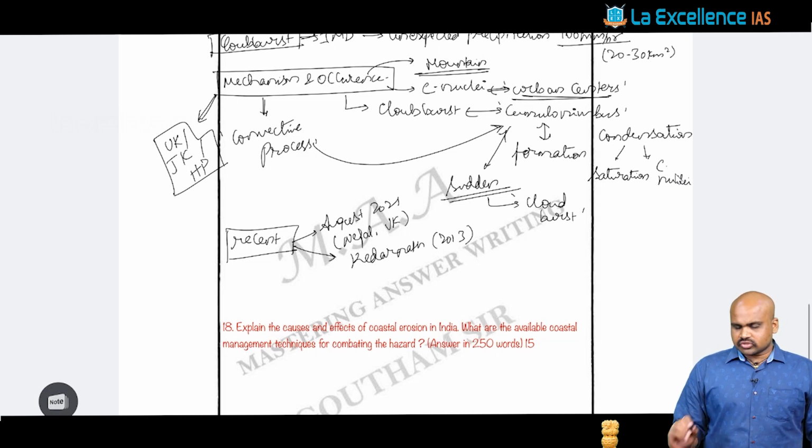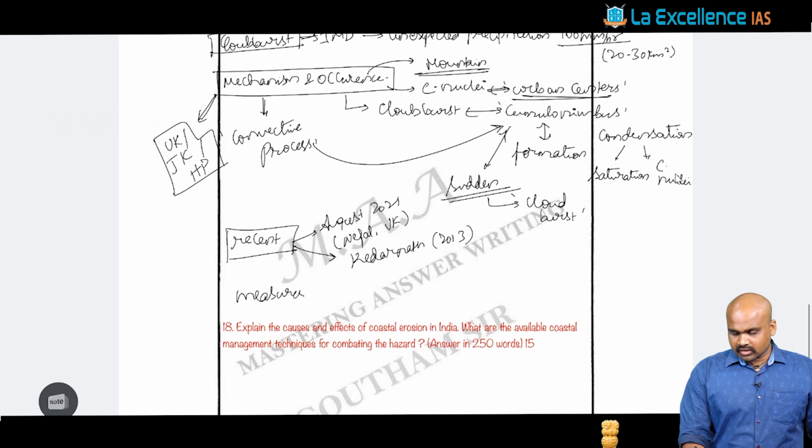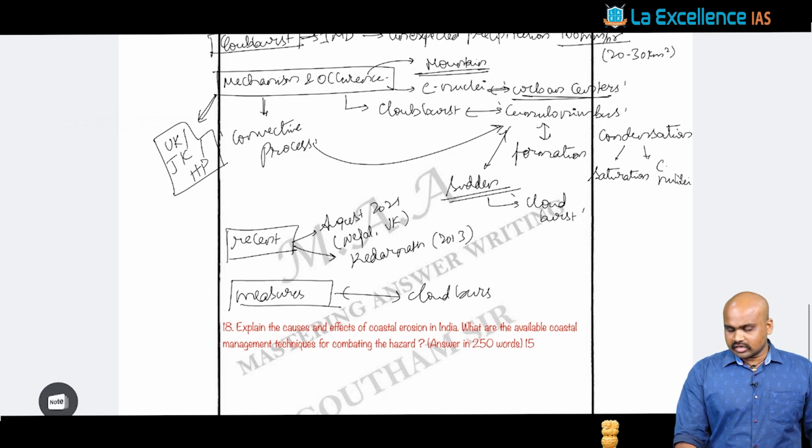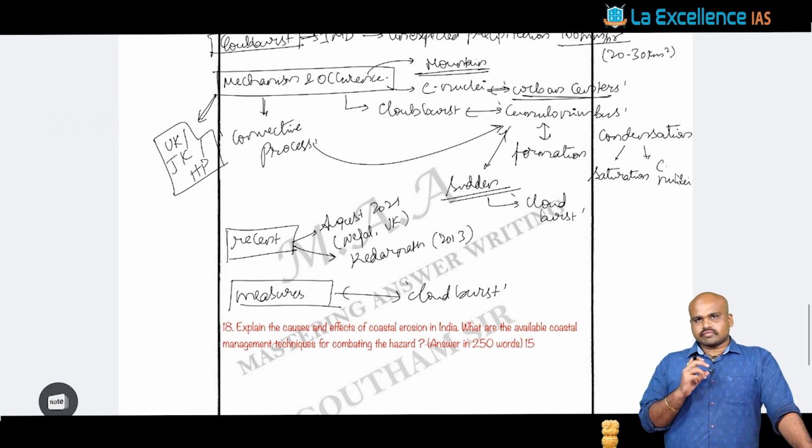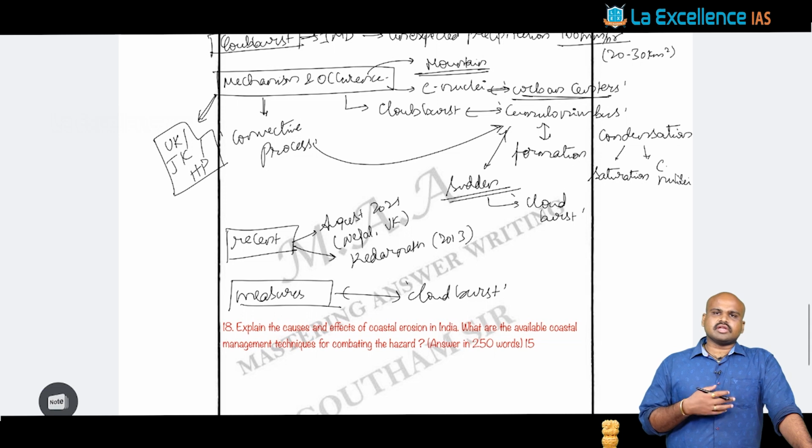Then here we should not leave this question in an open-ended manner. We have to talk about what measures can be taken to tackle such an incident of cloudburst. Because the inherent nature of this phenomenon of cloudburst is that it is all sudden, and the sudden nature of the disaster results in higher levels of destruction.